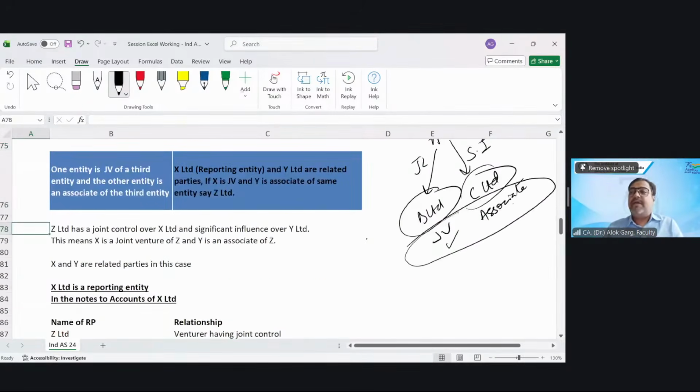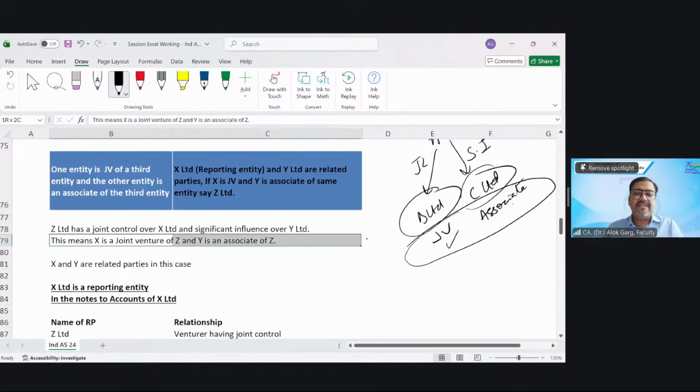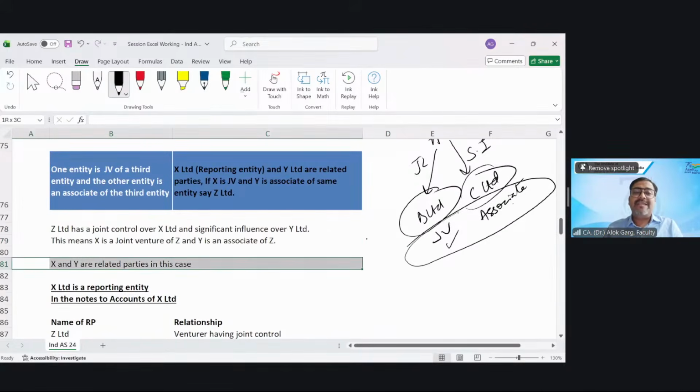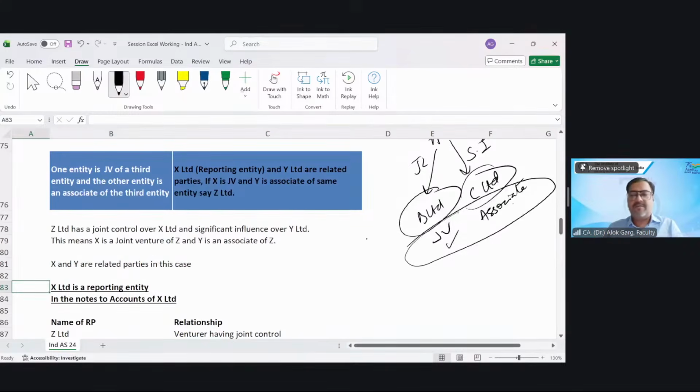For example, now let's discuss with a statement example also. Z Limited has joint control over X Limited, so X is a JV of Z, and significant influence over Y Limited, so Y is an associate of Z. This means X is a joint venture of Z and Y is an associate of Z. So X and Y are related parties in this case. Why?